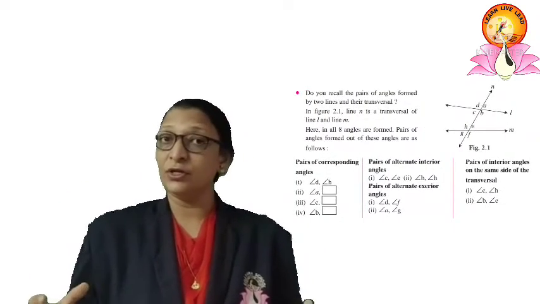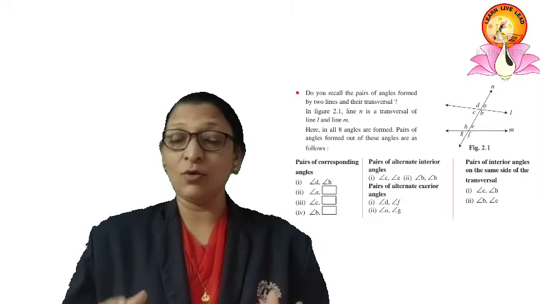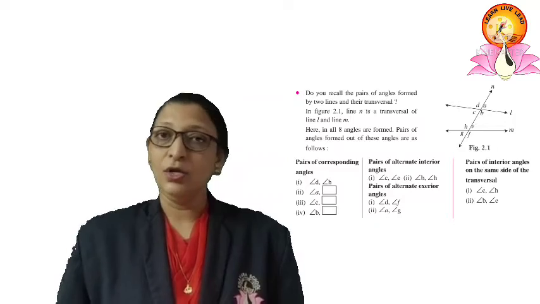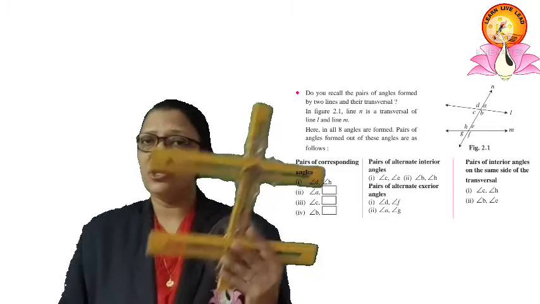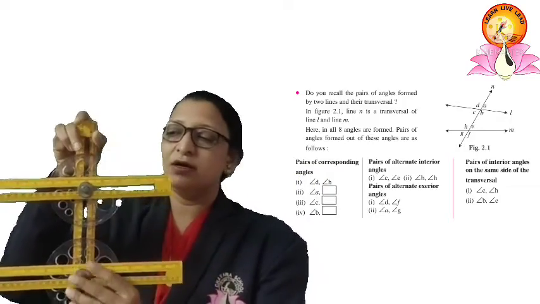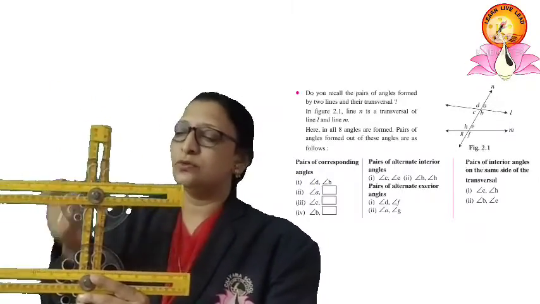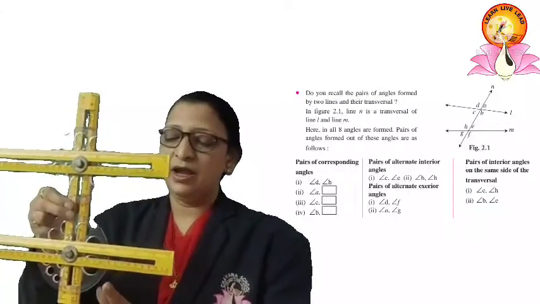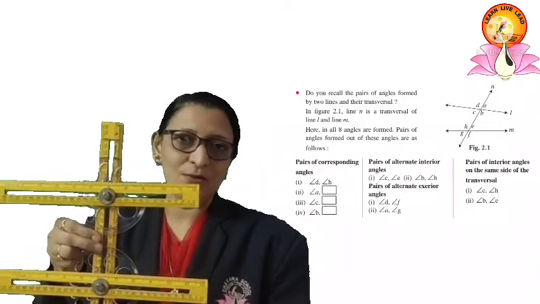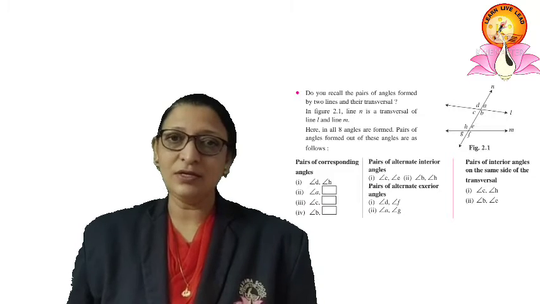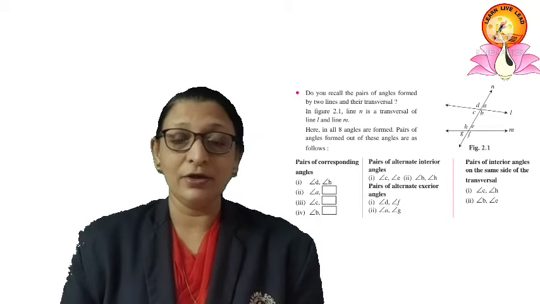Dear friends, when two lines or more than two lines are intersected by a transversal, a number of pairs of angles are formed. Take this example: when the two lines are intersected by a transversal, here 1, 2, 3, 4, 5, 6, 7 and 8 angles are formed. Let us study about these 8 angles and their related properties.